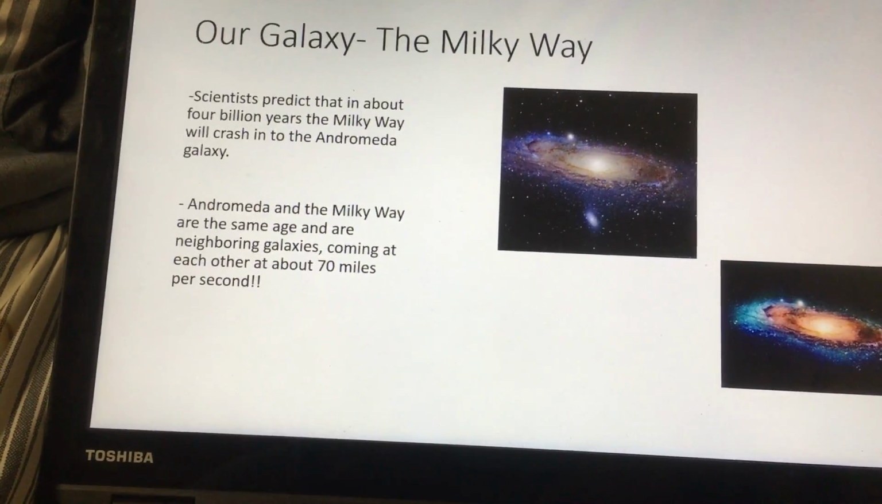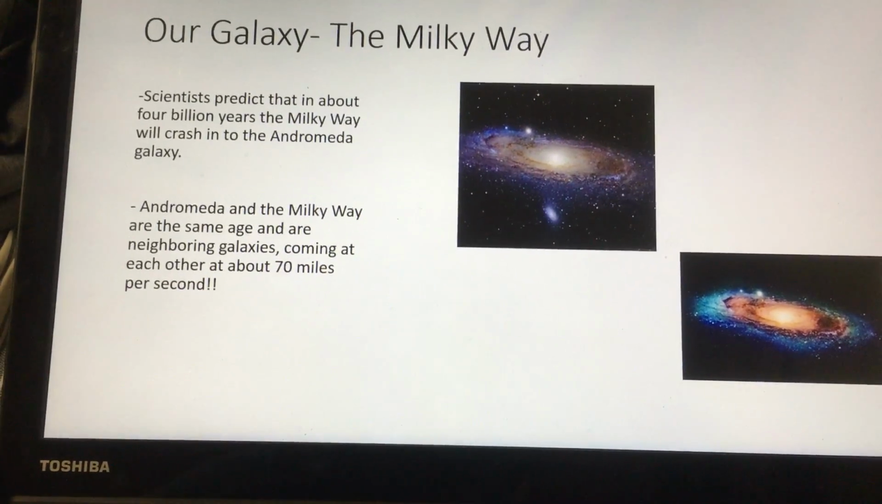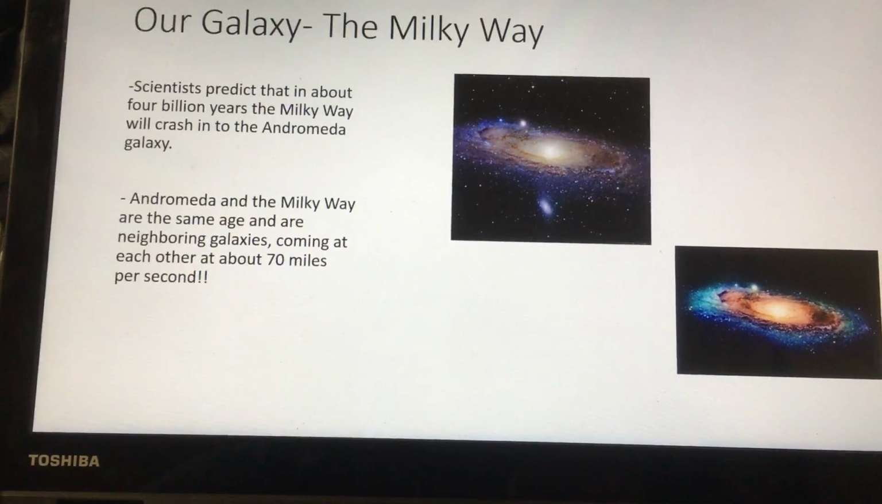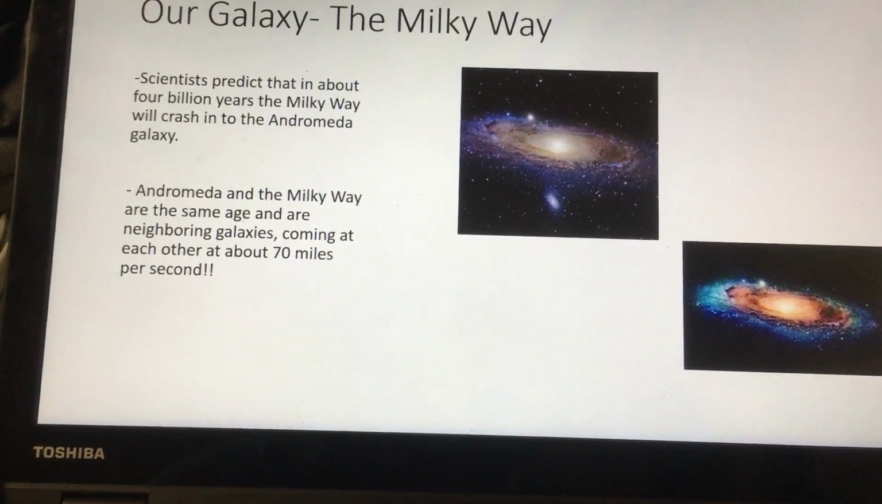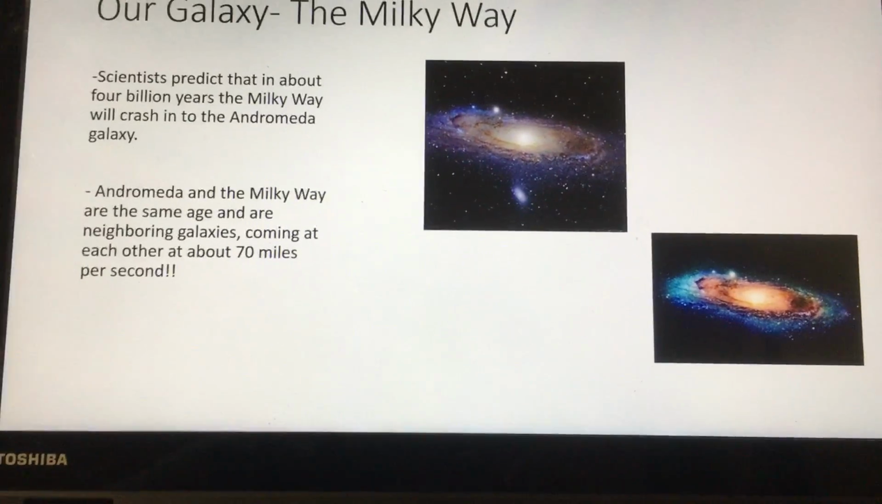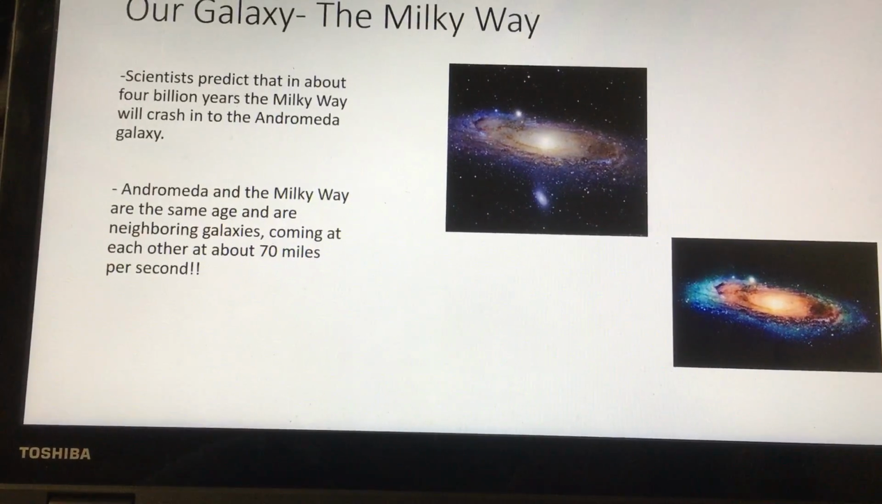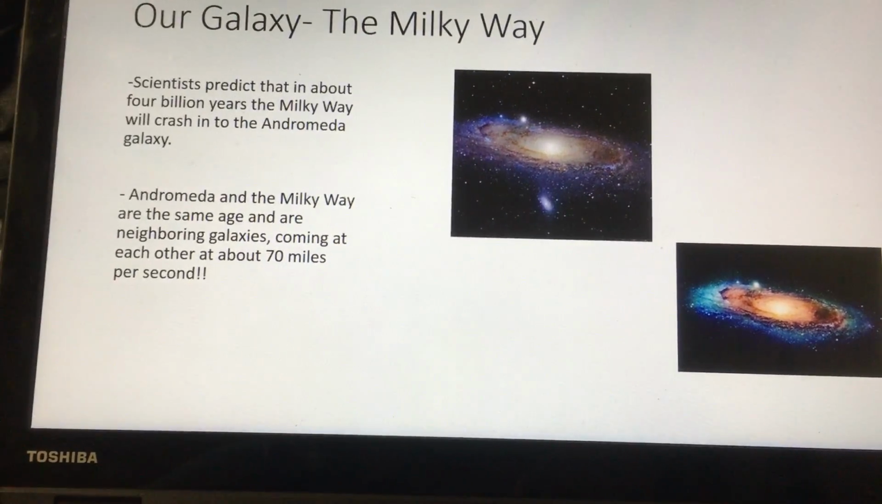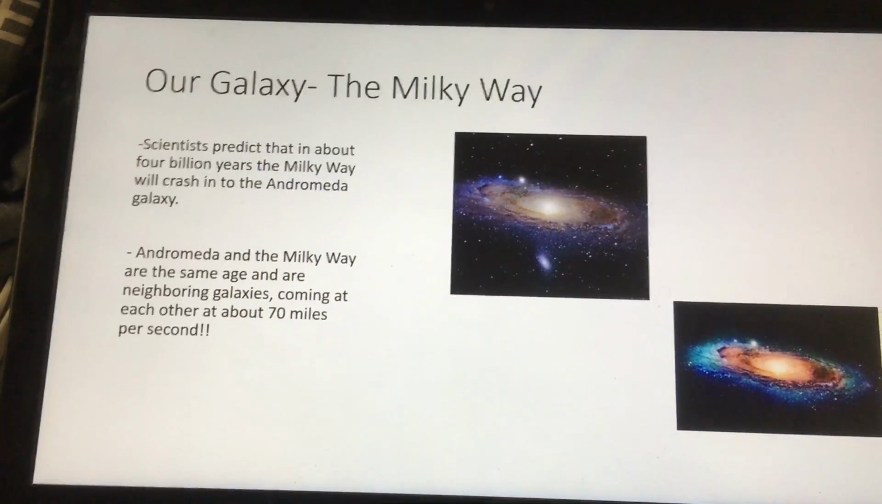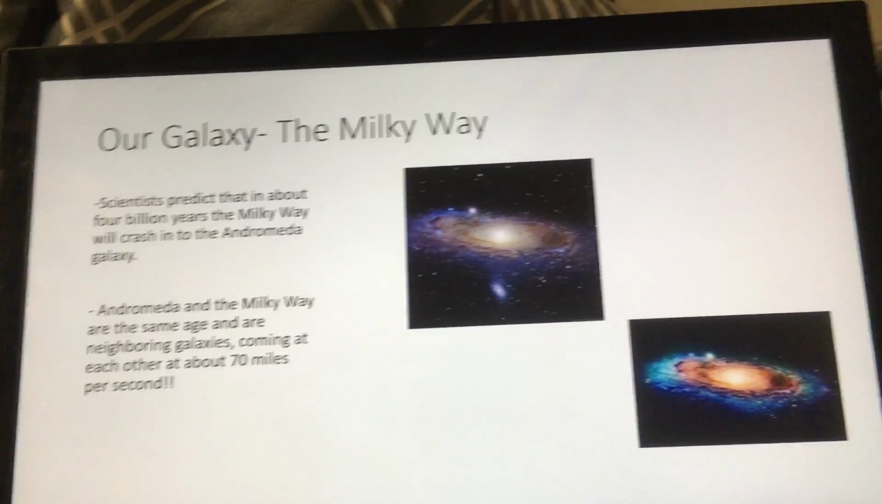Scientists predict that in about 4 billion years, the Milky Way galaxy will crash into the Andromeda galaxy. Andromeda and the Milky Way are the same age and are neighboring galaxies, and are coming at each other at about 70 miles per second. This once again makes us realize how big space is. 70 miles per second is a super fast speed. They won't crash for 4 billion years. That's so crazy.